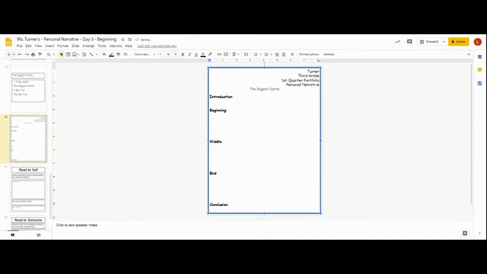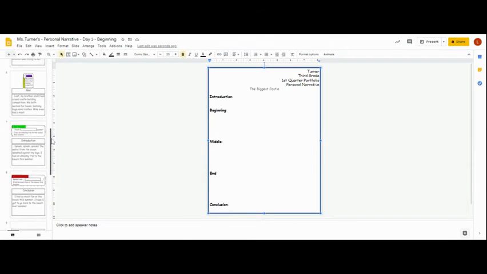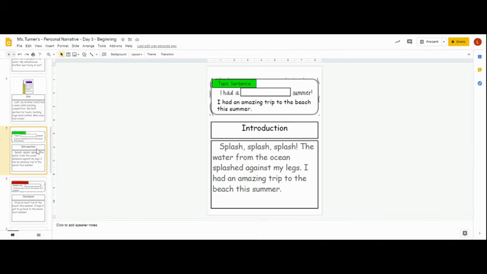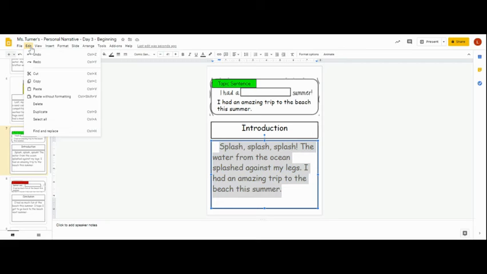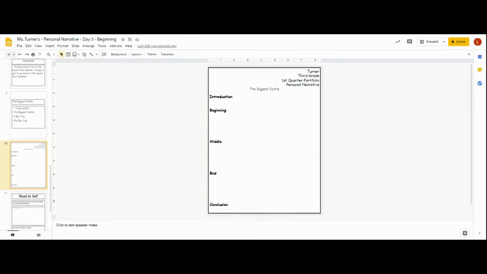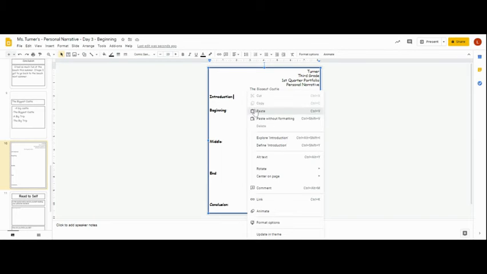Okay. Now I'll go back to the introduction, because the introduction is the next thing I need. I'm going to go all the way up my slides to where it says introduction, which had this green one here. This is the introduction I had. The paragraph I wrote underneath is what I'm going to select. And again, you can use your 2-finger click, or I could go up here to click edit and copy. Then I'm going to go back down to my final draft paper. And right next to introduction, I'm going to click 2-finger and paste.